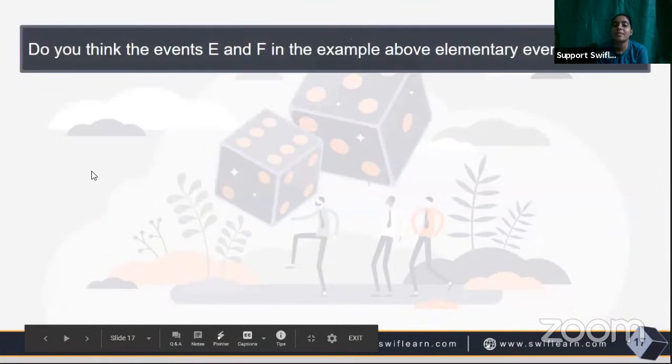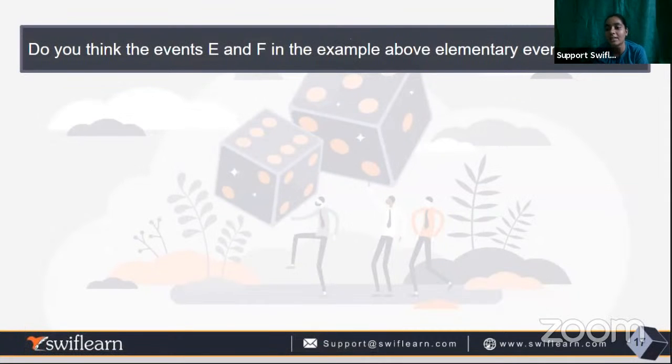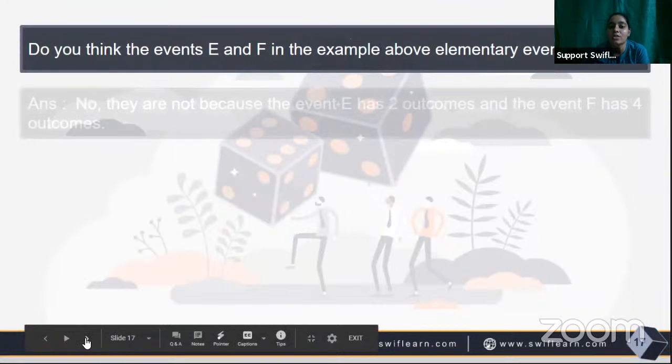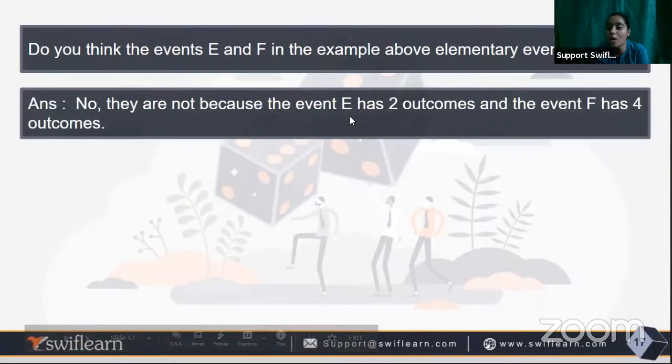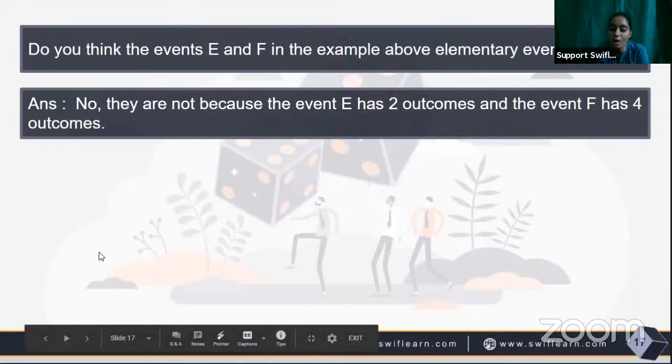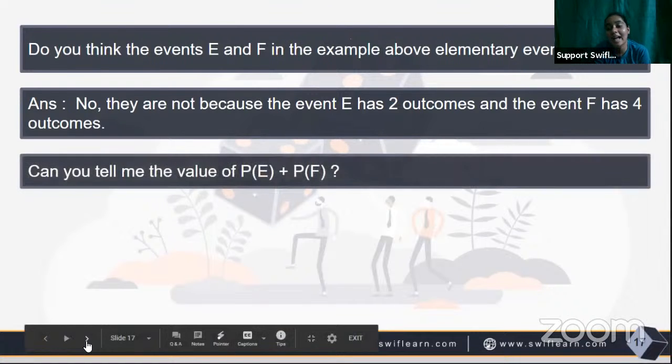So do you think the events E and F are examples of elementary events? Can you say that? Ma'am, these are the examples of elementary events? We already talked about elementary events. What are elementary events? Elementary events are basically the events that happen once. So no, because E has 2 outcomes and F has 4 outcomes. When we have only 1 outcome, then it will be an elementary event.